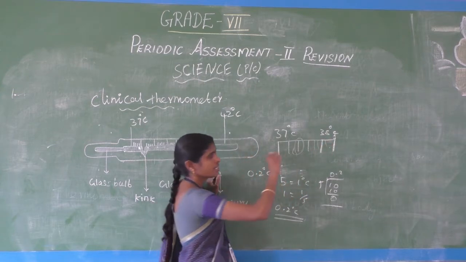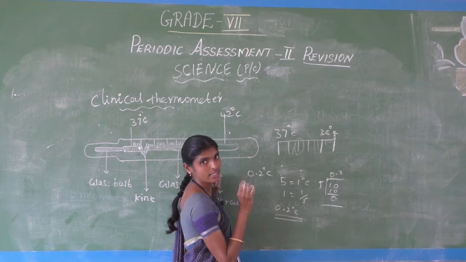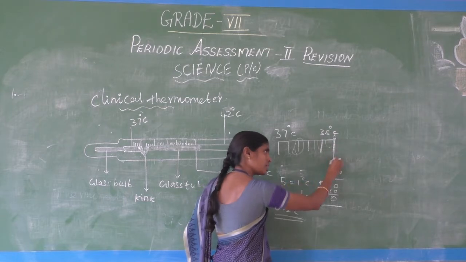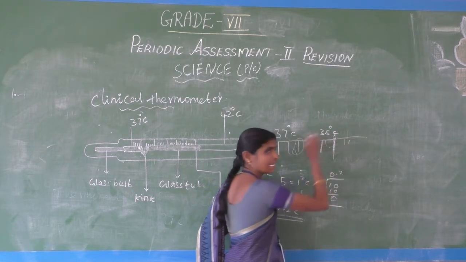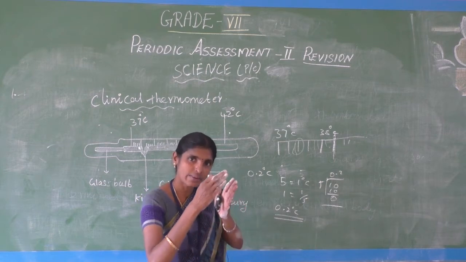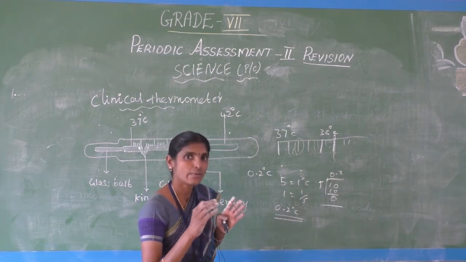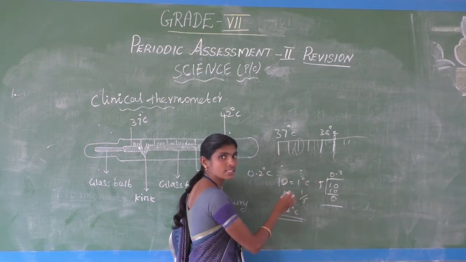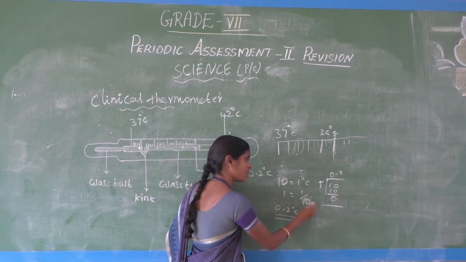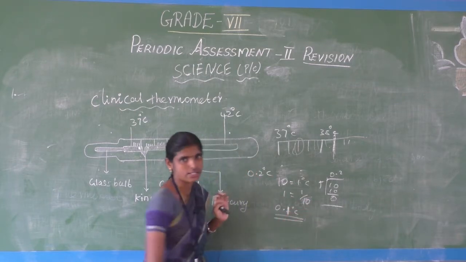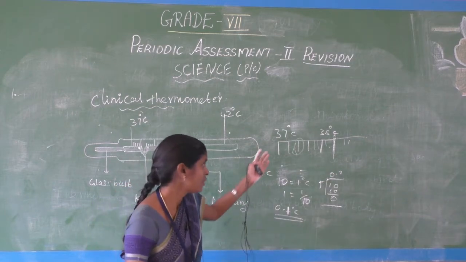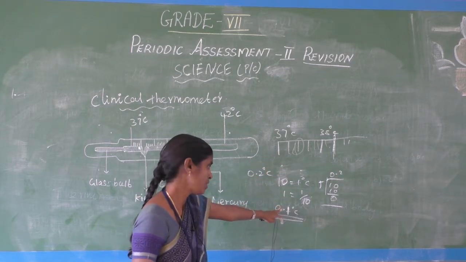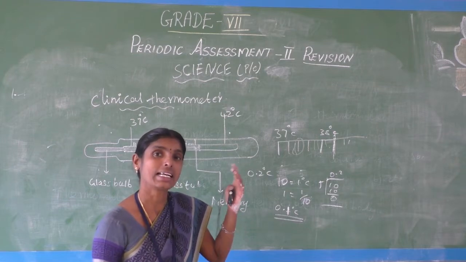Okay, 37.5 and then after 5 lines comes 38.